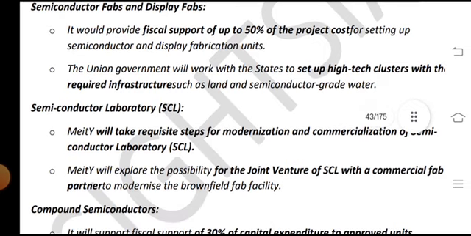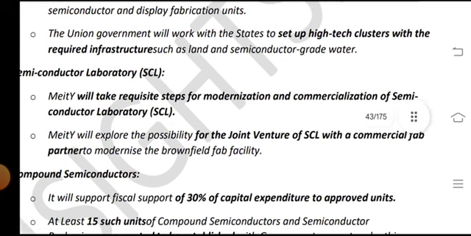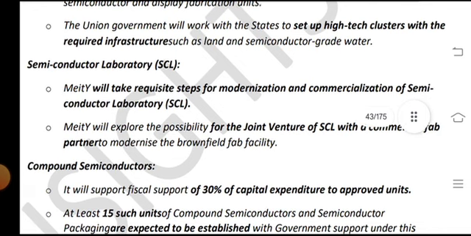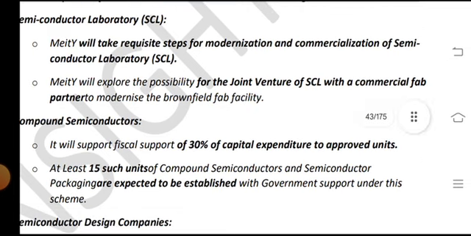It would provide fiscal support of up to 50% of the project cost for setting up semiconductor and display fabrication units. The government will work with the states to set up high-tech clusters with the required infrastructure such as land, and the Semiconductor Laboratory, SCL. MeitY will take the requisite steps for the modernization and commercialization of SCL, and MeitY will explore the possibilities for joint ventures of SCL with other commercial fab partners to modernize the brownfield fab facilities.